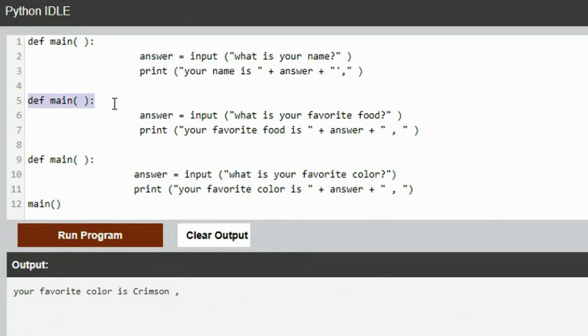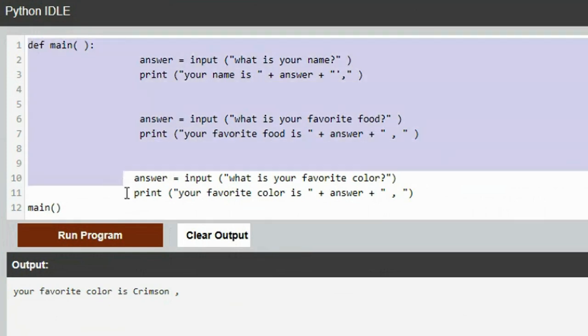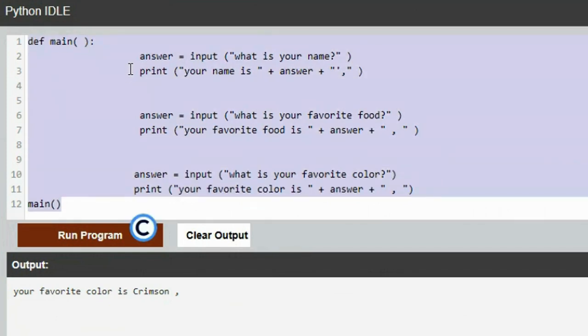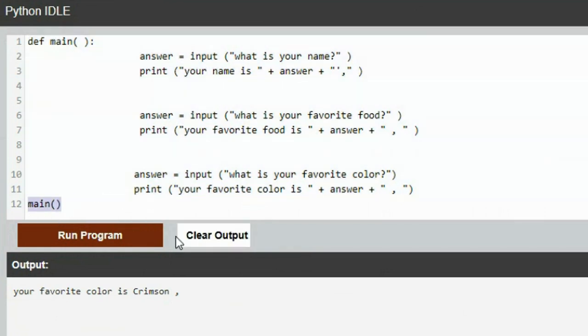If we delete this, and we delete this, and look, now we have one main function. Define main, and then do all of these things as part of my main function. And here's the end of my program. Now I should do all of those if they're written correctly.